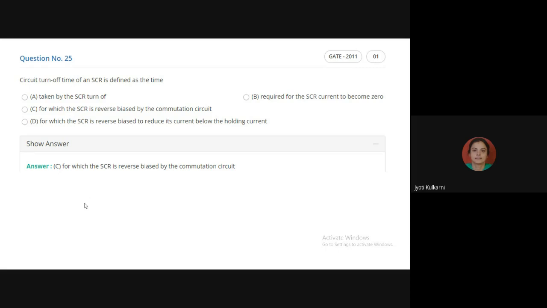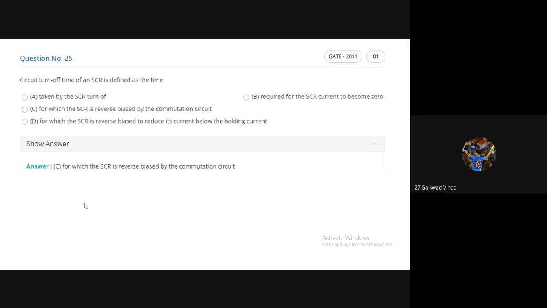So to have a proper or desirable commutation, which should be greater than the other term? SCR turn off time needs to be greater than circuit turn off time, or circuit turn off time needs to be greater than SCR turn off time? What is your guess?